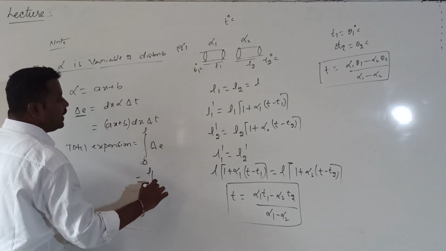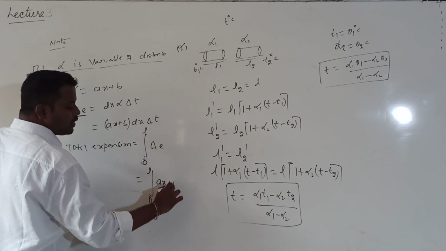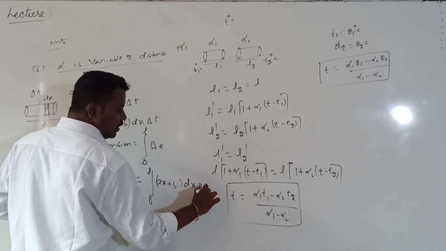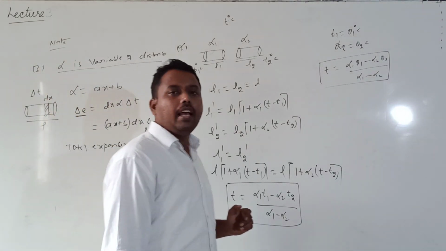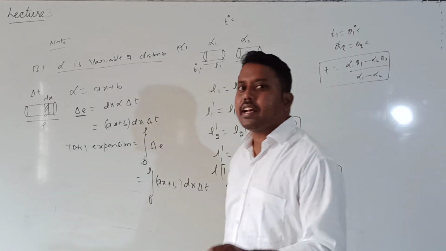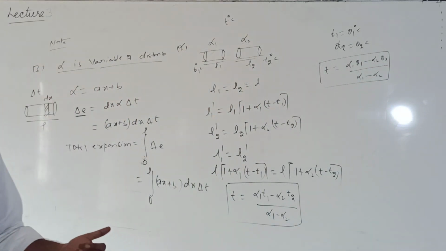Integration from 0 to L of (ax plus b) into dx into delta T. So this is the formula to calculate the elongation of the total rod when the coefficient of linear expansion is variable with the distance.